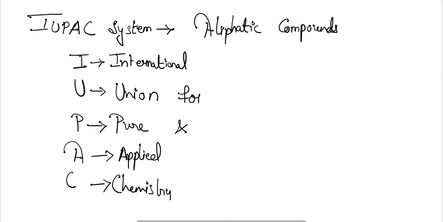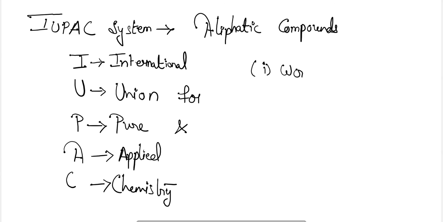So this is the full form of IUPAC, that is International Union for Pure and Applied Chemistry. So the method for the nomenclature or naming of aliphatic compounds according to the IUPAC is that it is one of the main bodies regularizing the rules and regulations for chemistry.